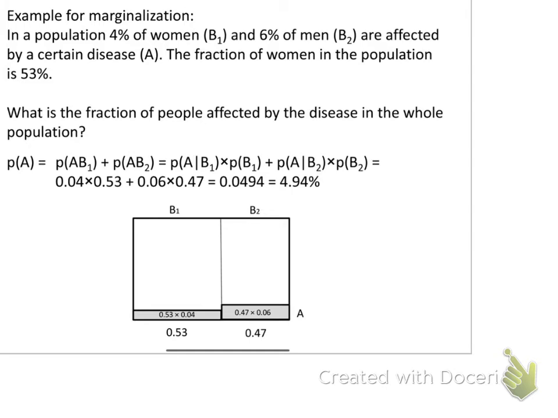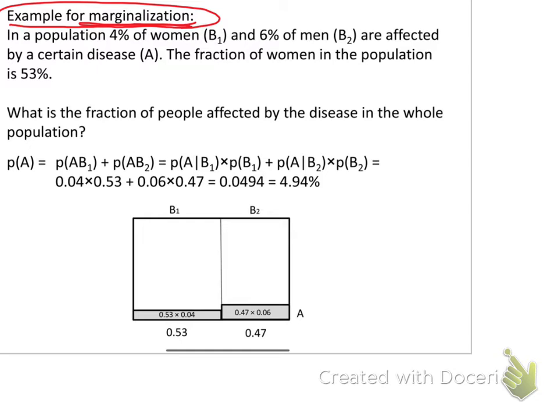The next slide is one example. In this example, we need to concentrate. This is an example on marginalization, okay? Please concentrate to understand how to realize that this is a problem of marginalization. In this problem, it is the opposite of the conditional probability, because there we are given individuals and we want to find the conditional probability of A given B or B given A. But in this marginalization, we have the combination, and we need to find one individual of them.